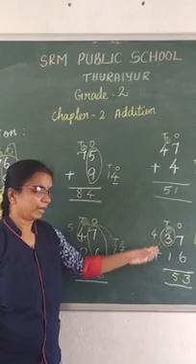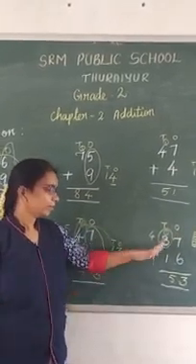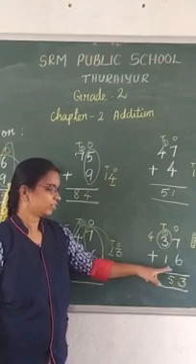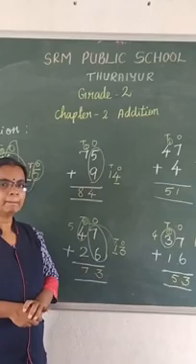If you don't want to add directly, you can draw the blocks and add. Okay. See here, 37 plus 16 equals 53. Are you clear, ma'am? Shall we see some book exercise?